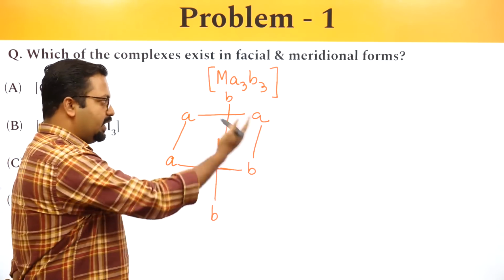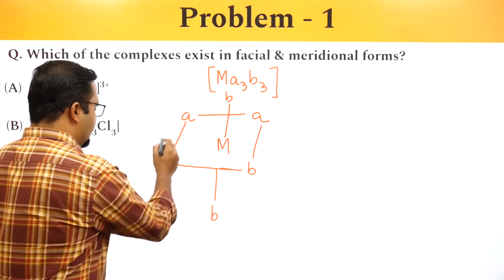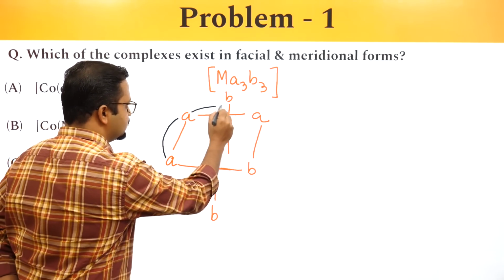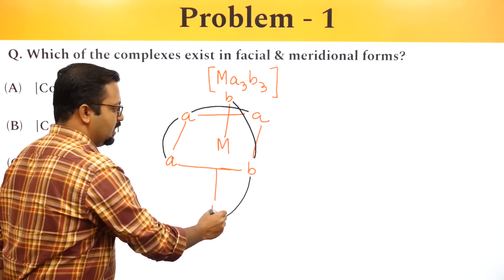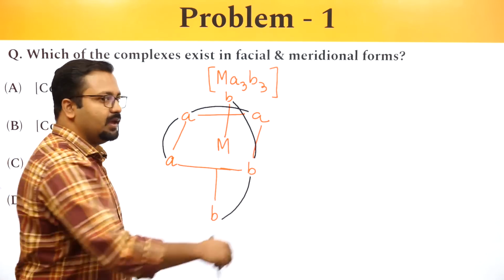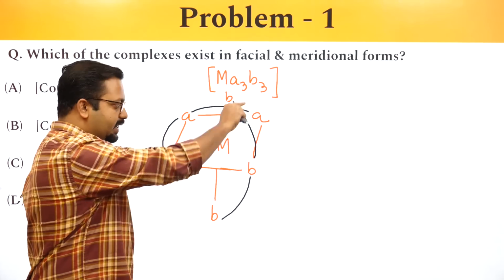This becomes an octahedral complex, and I can connect A like this. I can also connect B like this. If I choose to connect A and B, it will be connected like this.